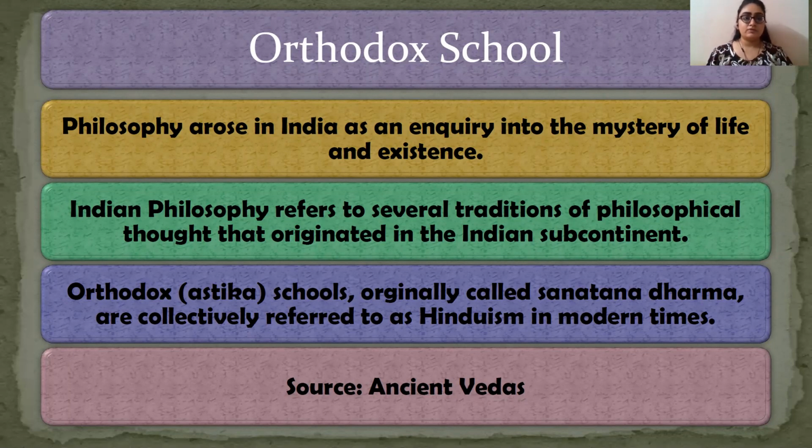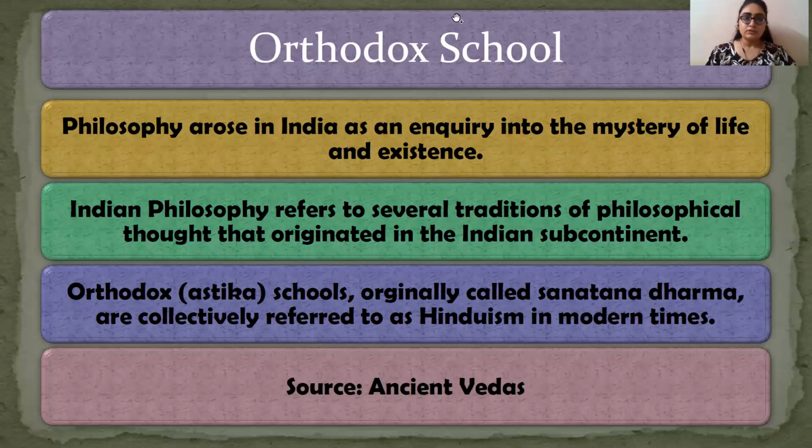So this philosophy arose in India as an inquiry into the mystery of life and existence, answering all these questions. So many philosophies came into existence, each philosophy having its own meaning of life and existence. So we have already understood what is the orthodox school.